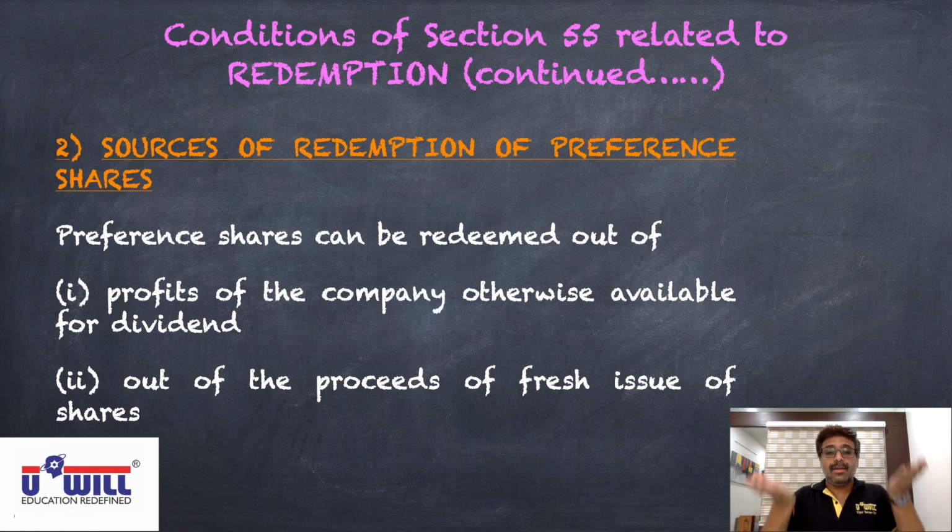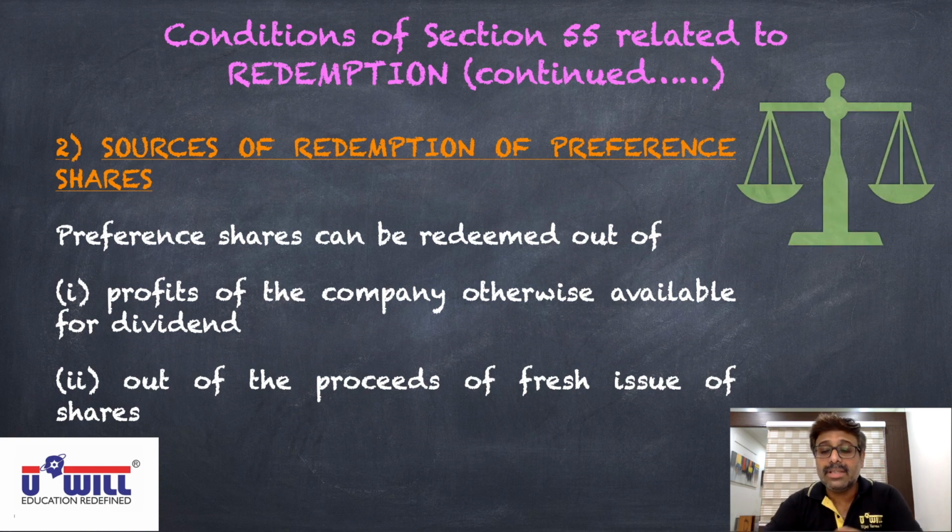I repeat, you redeem preference shares of 30 lakhs, so capital decreases by 30 lakhs, and you repay them the 30 lakhs. Against that, you issue either equity or preference shares in the market for 30 lakhs. So total capital again comes to 1 crore. This is the intention of the second clause. On one side, preference shares are redeemed so capital goes down.